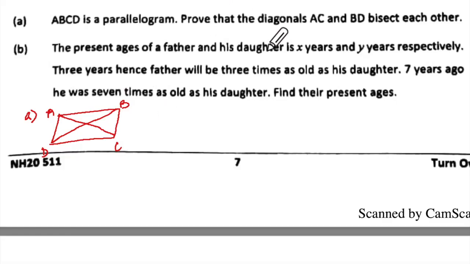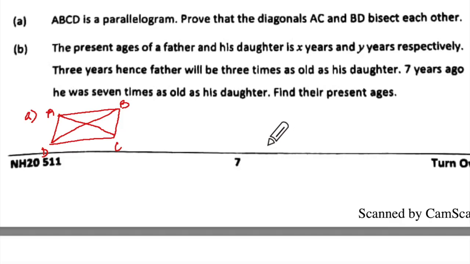No, ma'am, but ABCD is a parallelogram. So AC and BD bisect each other is a parallelogram property. So you have to prove that property. You have to prove that property. You don't say that it's a property, that's why it's there. Then why would they give you 3 marks? Are you trying to tell that the teacher is stupid?